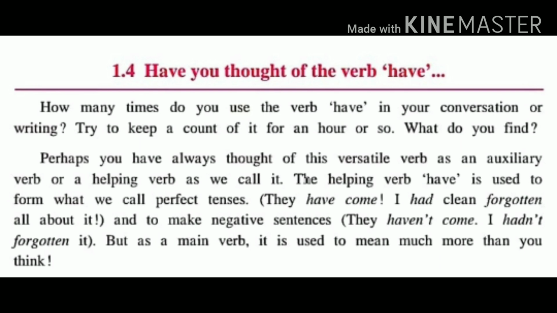They have come, I had clean forgotten all about it, and to make negative sentences. They haven't come, I hadn't forgotten it. But as a main verb, it is used to mean much more than you think. I have already told the use of the verb have as an auxiliary verb. Let us know the use of have as a main verb.